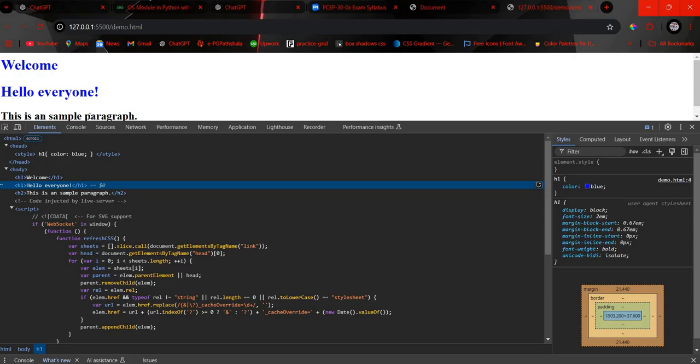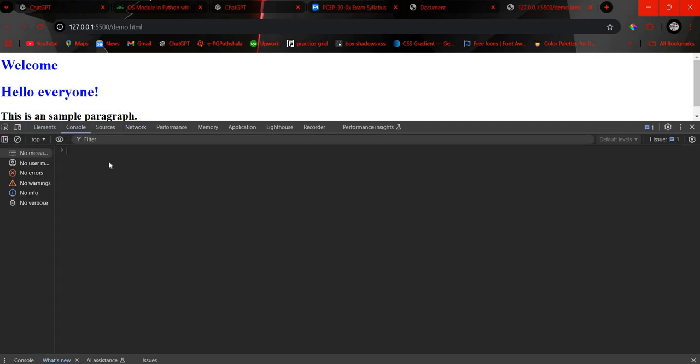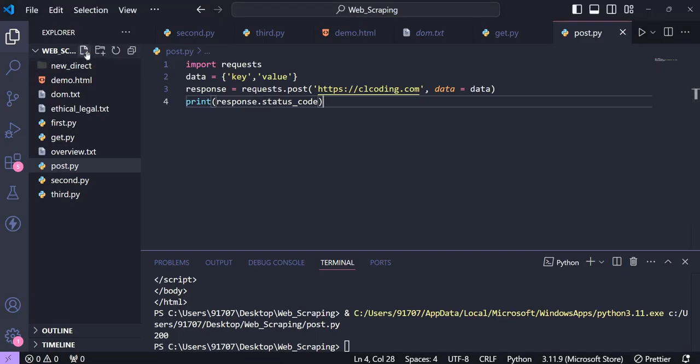If it is difficult for you guys, then I can create a separate video to understand HTML and CSS. So this is the developer tool. You can see the network. Then in the console window, you can write JavaScript code for dynamically manipulating and seeing whether it is working properly or not. So these things you can perform using the browser developer tools, which you get just by doing a right click and then going to inspect.